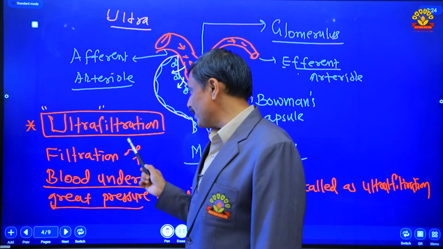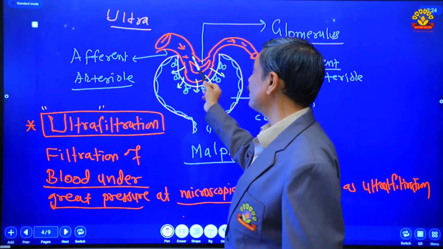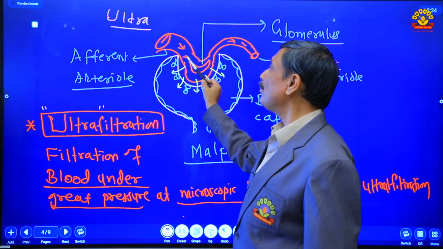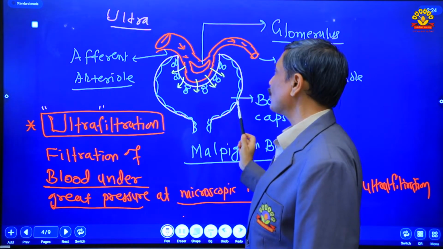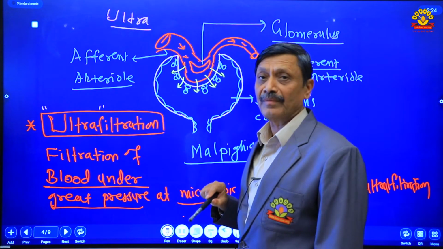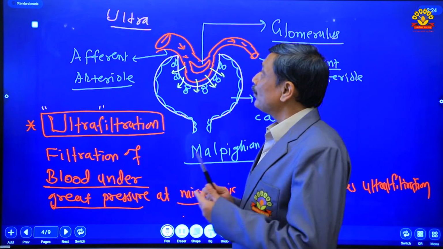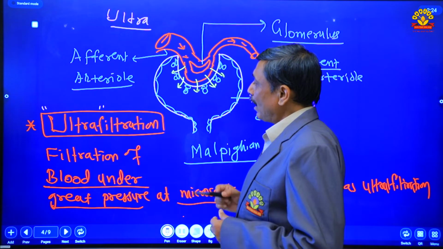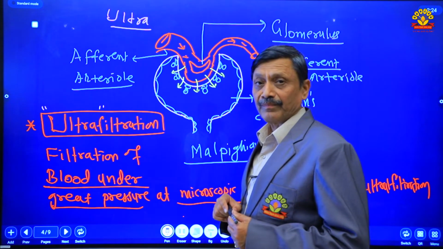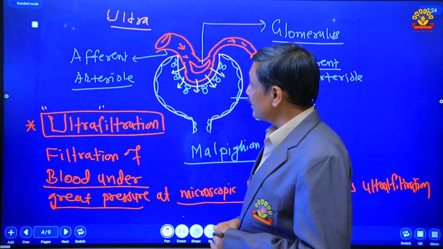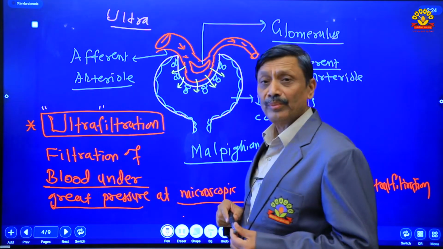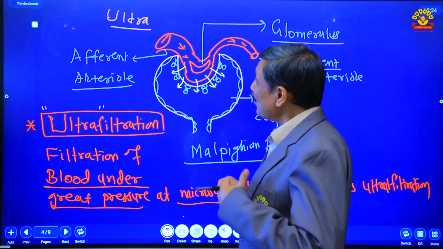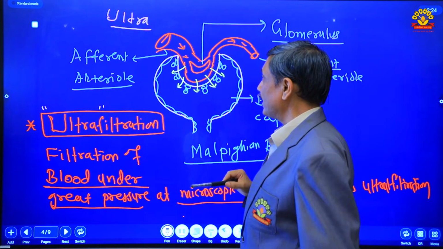This ultrafiltration takes place here in the glomerulus. Therefore, this filtration is called glomerular filtration. Now you will study in detail about the ultrafiltration. Where does the ultrafiltration take place? Ultrafiltration occurs here in the glomerulus. How it takes place, that you have to study.